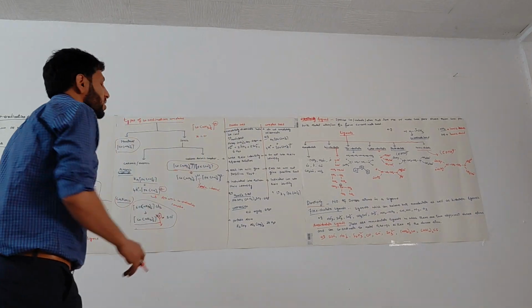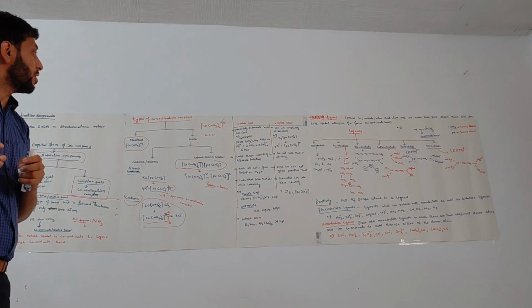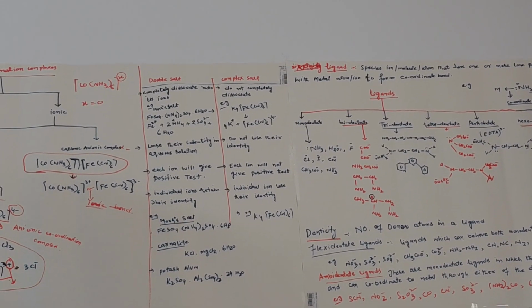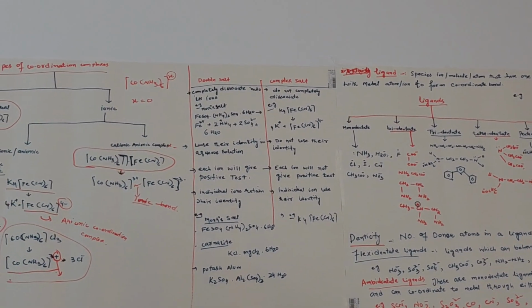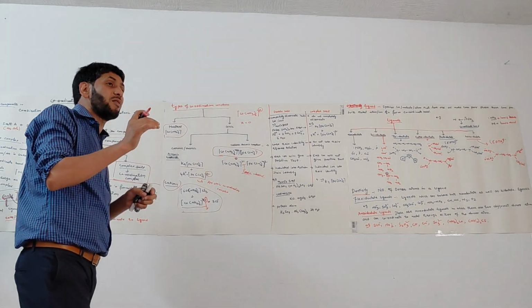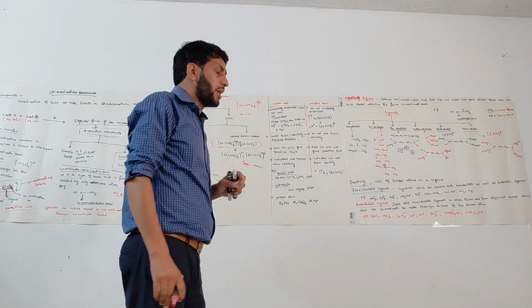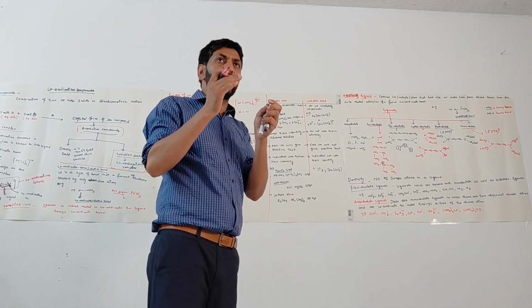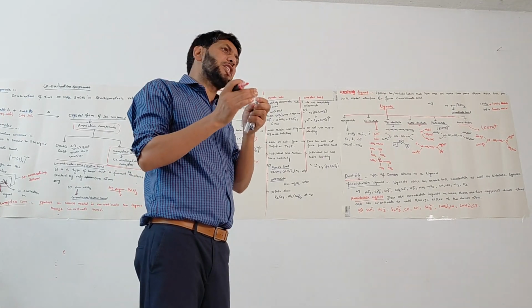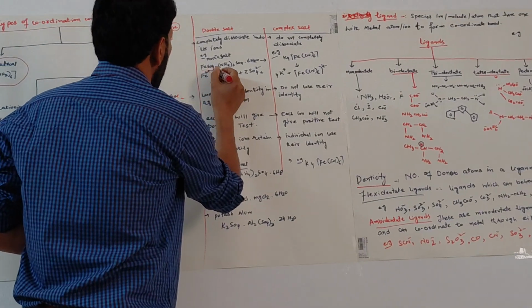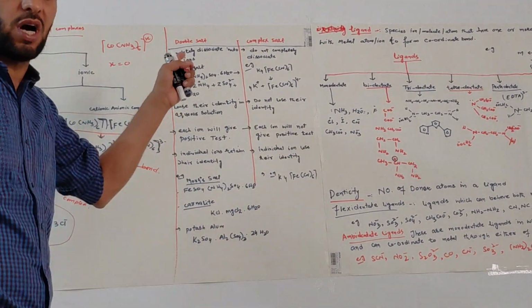Double salts get completely dissociated into ions. What it means is, when we take a double salt and dissolve it in water, making its aqueous solution, it gets dissociated into those ions by which it is formed. For example, I have taken here the example of Mohr salt, which is a double salt.